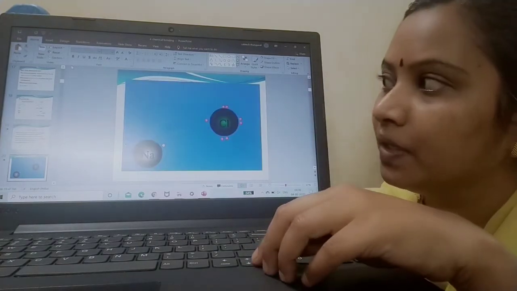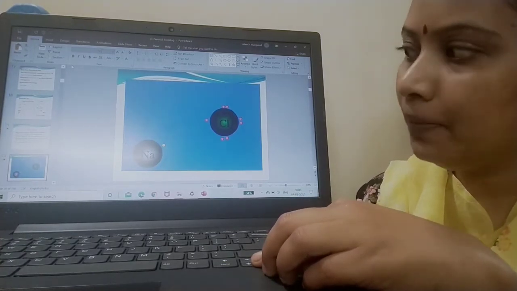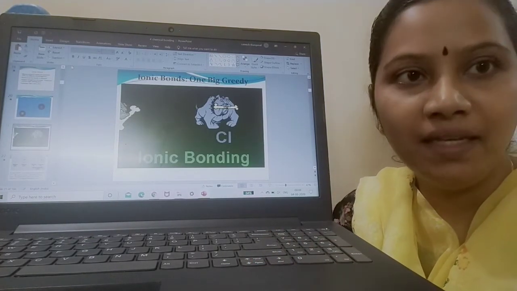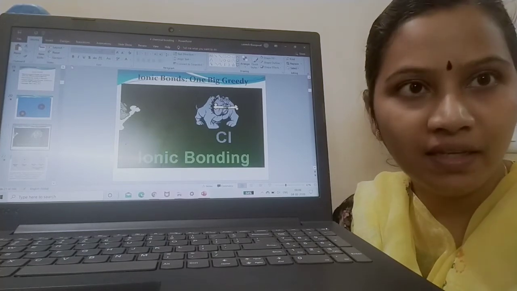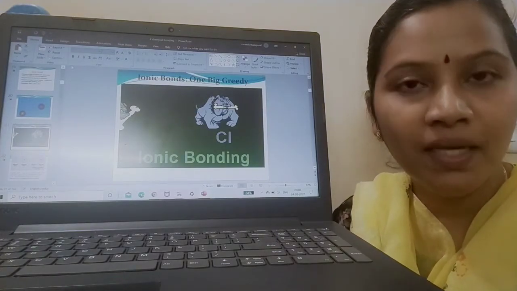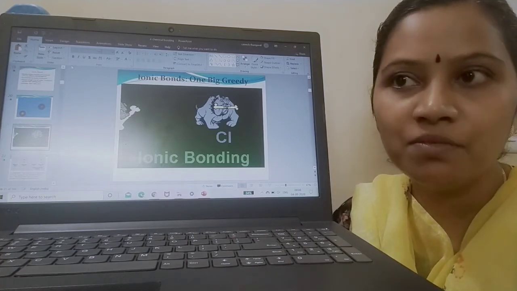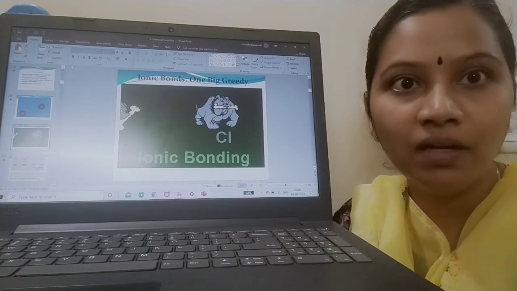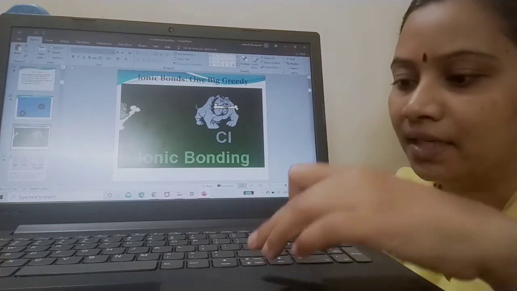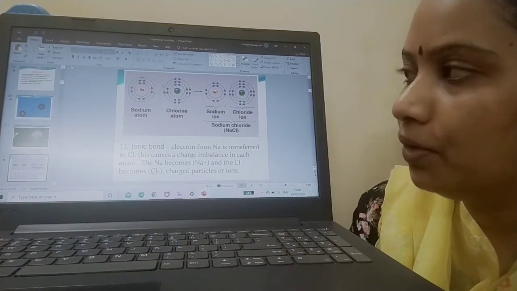Example we have seen. Now see, this is how your ionic bond is formed between sodium and chloride. Ionic bonds are nothing but one atom being very greedy, trying to snatch all the electrons from the other atom. They never share, it is a complete transfer of electrons from one atom to the other. So one atom is like a greedy dog trying to snatch the electron from the other atom. This is a typical example for sodium and chloride.